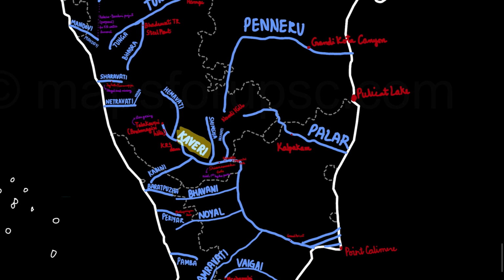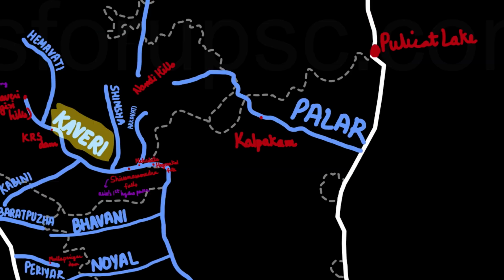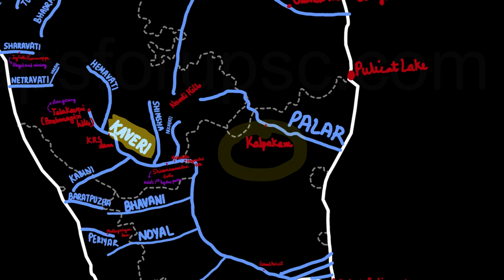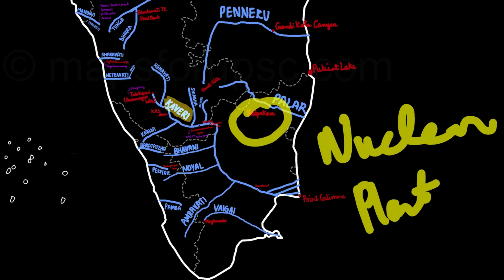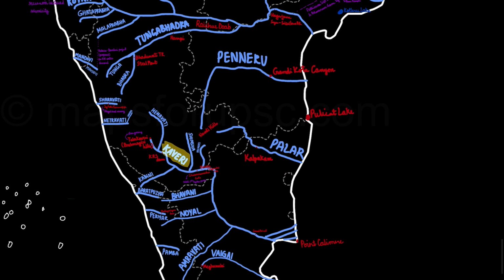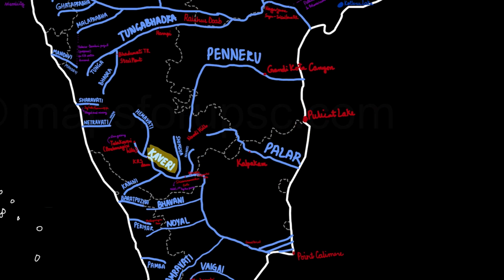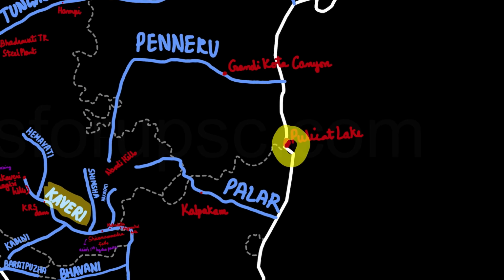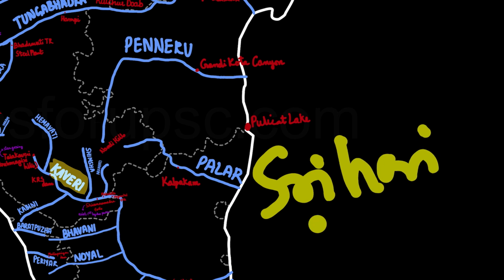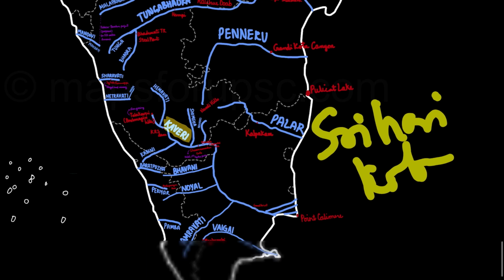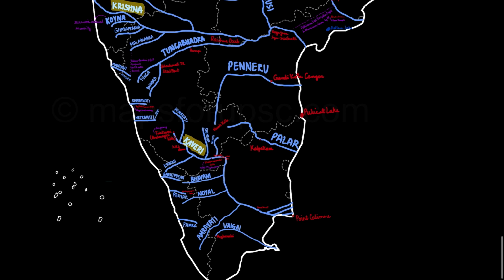Also in the state of Tamil Nadu, there is one more major river, the Palar River, which originates from Nandi Hills in Karnataka and eventually drains into the Bay of Bengal. Kalpakkam, a nuclear plant, is located on the Palar River. Pulicat Lake is basically in the midst of Andhra Pradesh and Tamil Nadu, and nearby Pulicat Lake we have Sriharikota, which is the launching site of ISRO. So this was all about the drainage patterns.